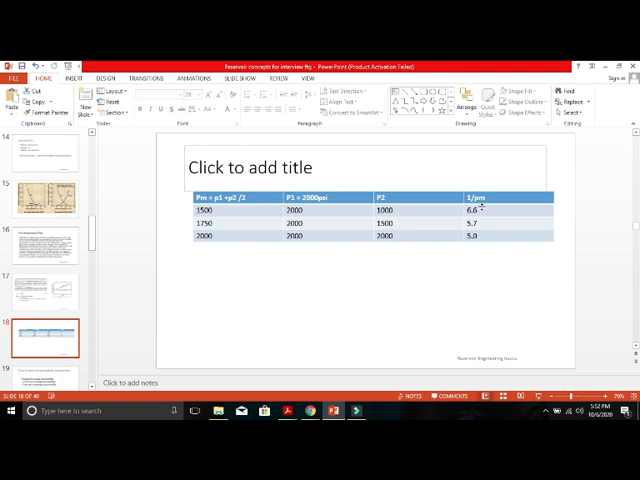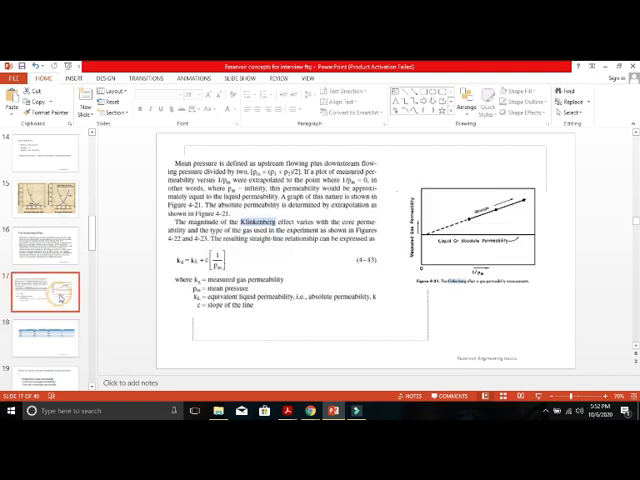As 1 by Pm is increasing, like 5.0, 5.7, 6.6, 6.8, 6.9, 7, 7.8, you can expect that the permeability of liquid is also increasing. At the same time, the permeability of gas is also increasing. That is what I want to tell you. When you are moving from 0 of 1 by Pm towards the x-axis side, you can expect the permeability of liquid to increase.